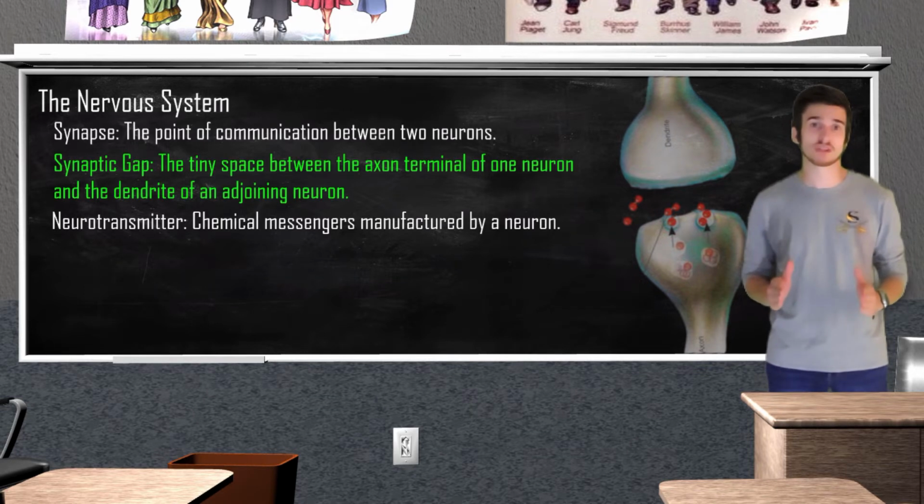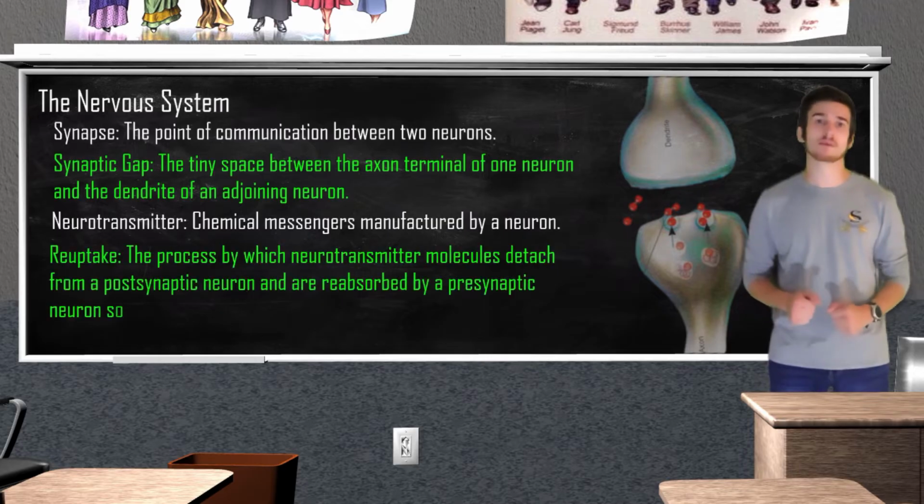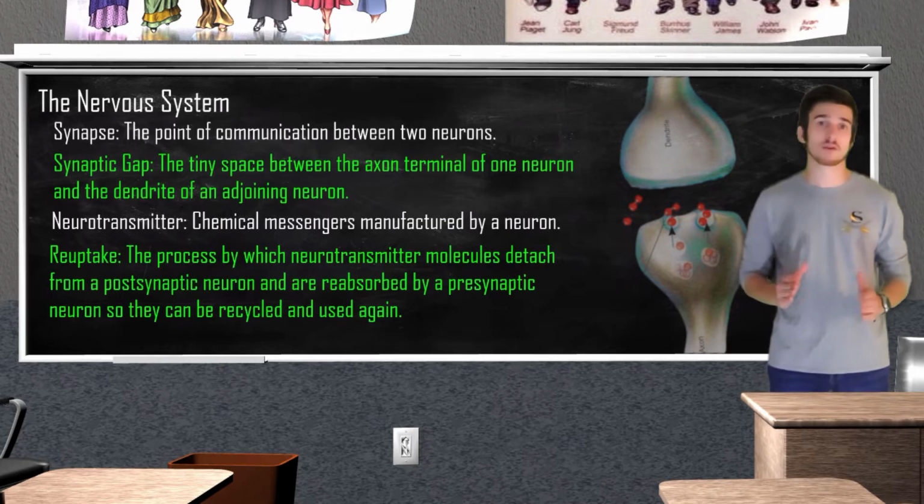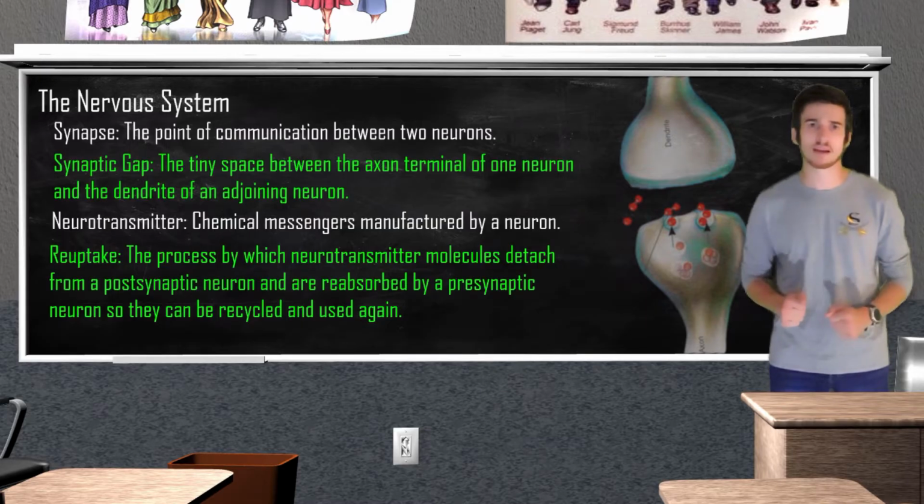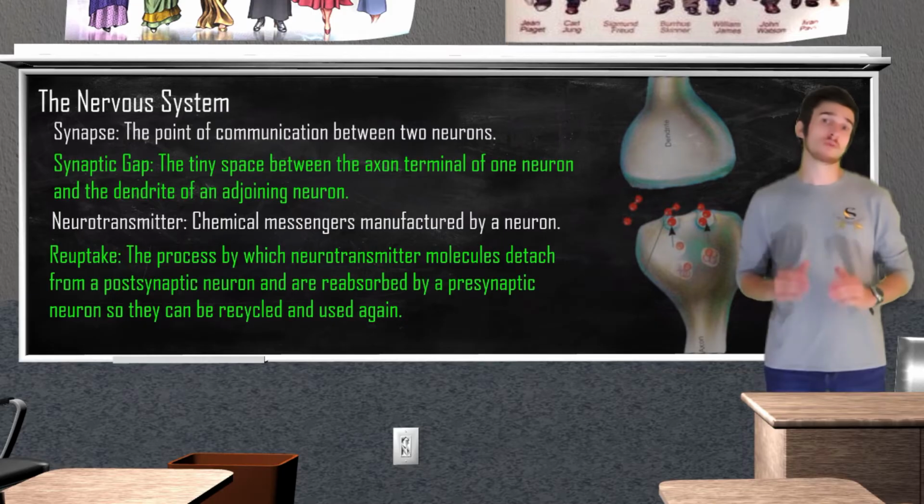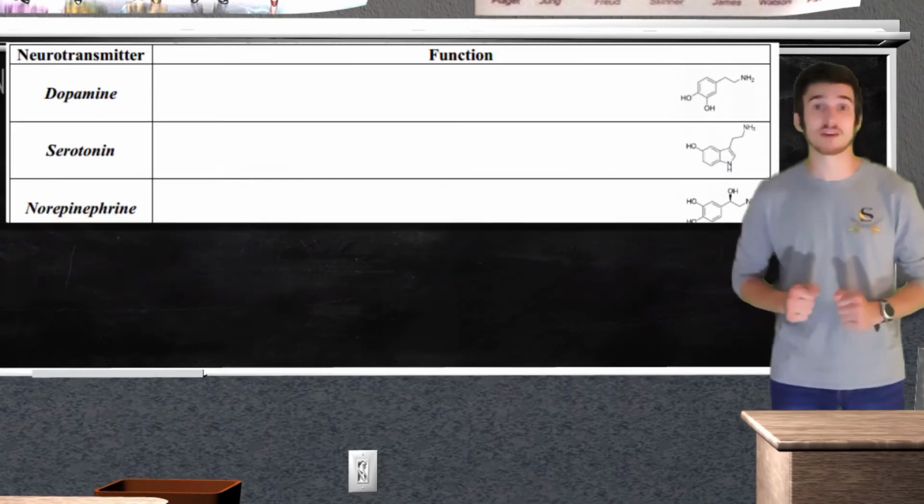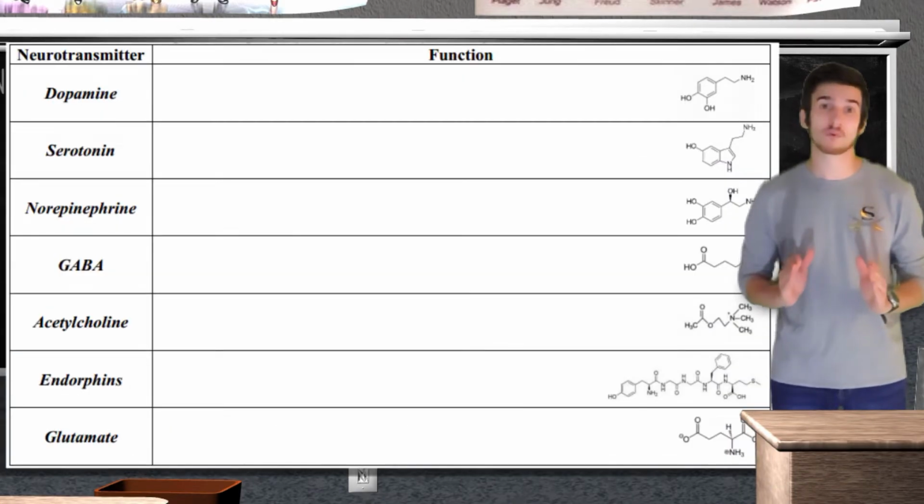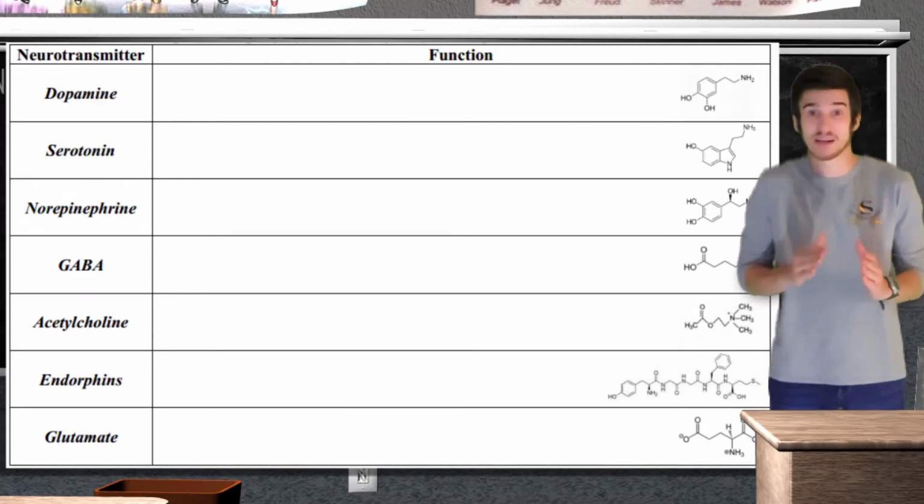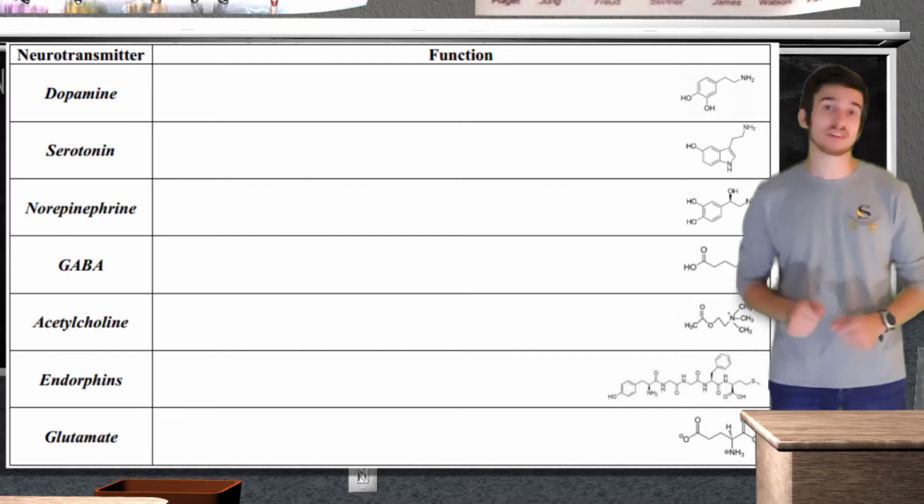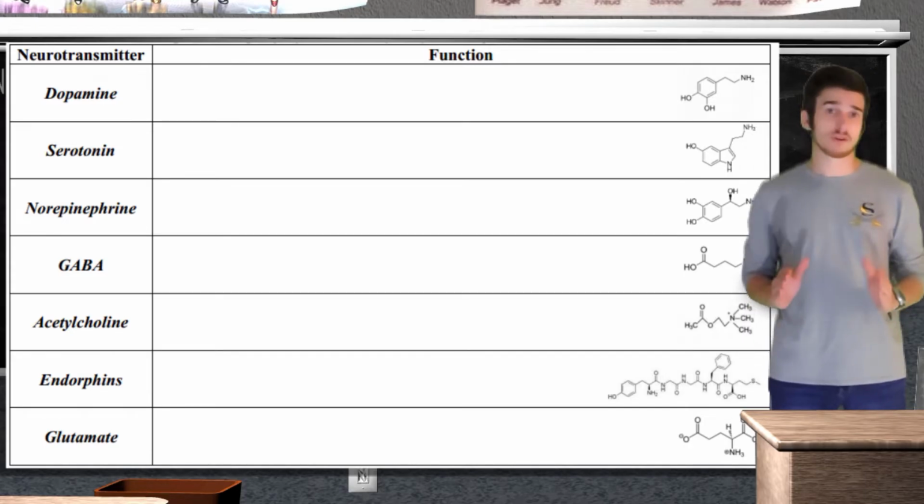Oftentimes, it will detach from the receptor site and be reabsorbed by the presynaptic neuron. This is a process known as reuptake, which plays a huge role in how psychotropic medications affect our behavior. There are over 100 neurotransmitters in the human body, but luckily for us, we are just going to take a look at 7 of them. Your ability to feel, think, see, react is all going to depend on the delicate balance of neurotransmitters in your nervous system. If this balance is altered, it can lead to physical and behavioral changes.